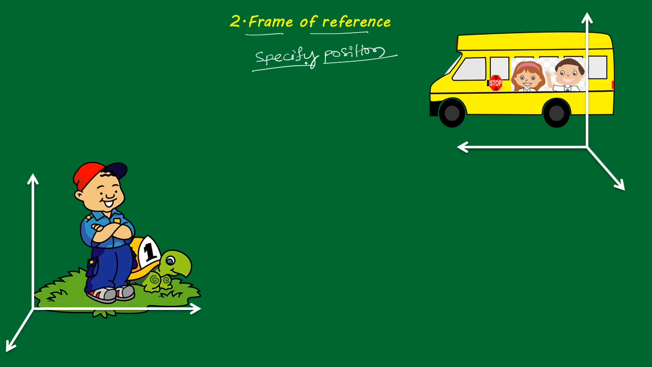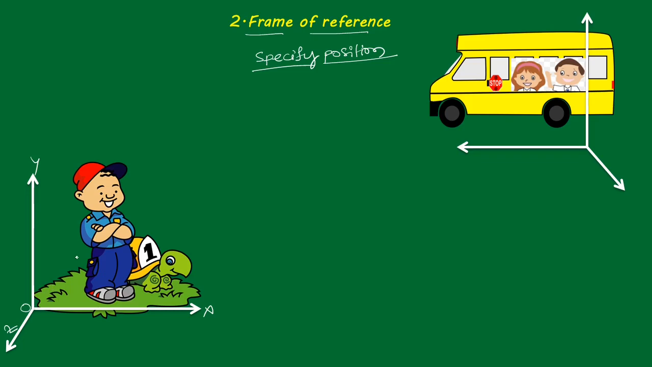So what do you need to specify the position? You need one reference point. So with the help of this Cartesian coordinate xyz axis, we are going to discuss. Suppose this is a reference point, origin point O. With the help of this origin point, where any object is located, all those things we are going to discuss.